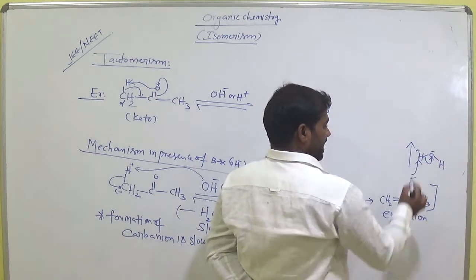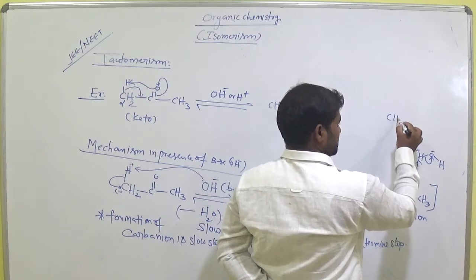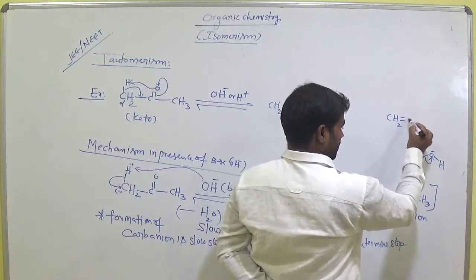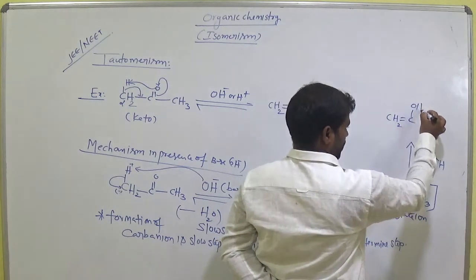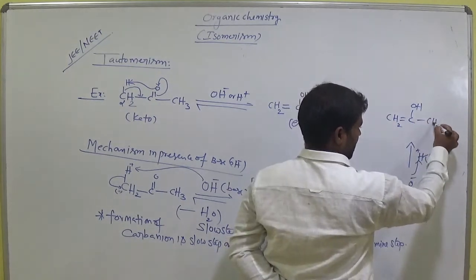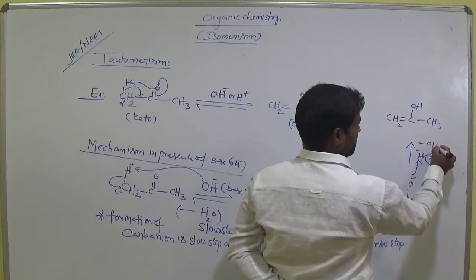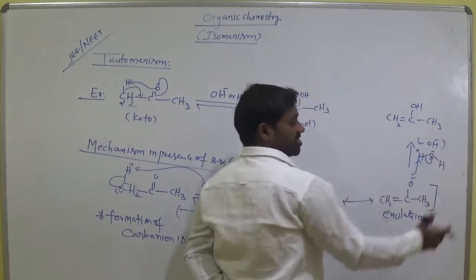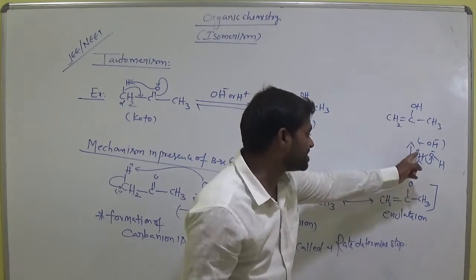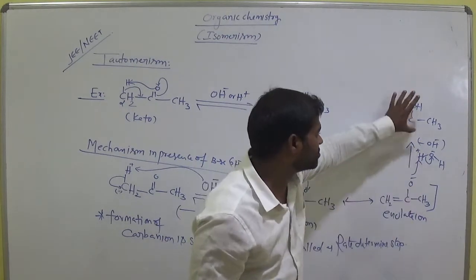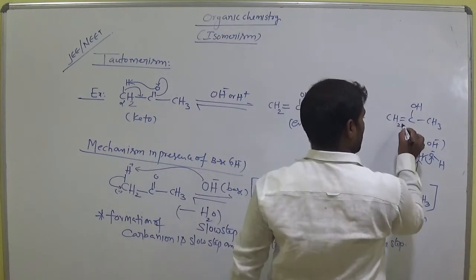Then it becomes CH2 double bond C, OH, CH3. Here OH minus is eliminated, right? So OH minus is removed, and this H plus attacks this O minus and it gives OH. Now what is this? It is the product, enol.